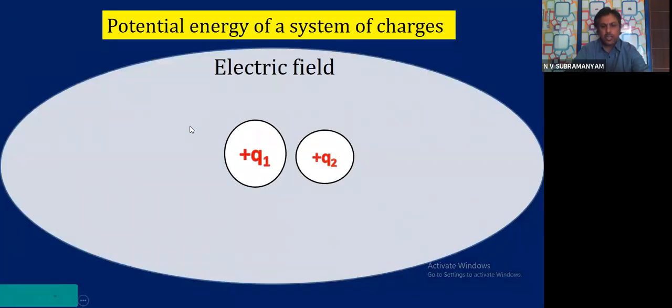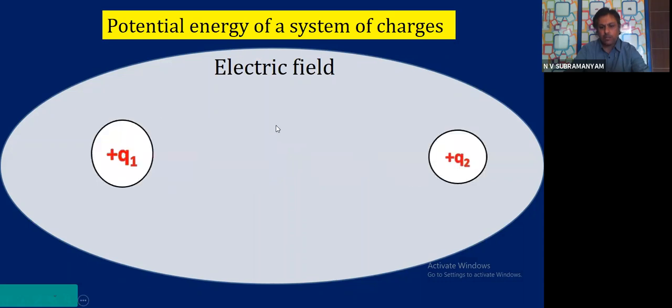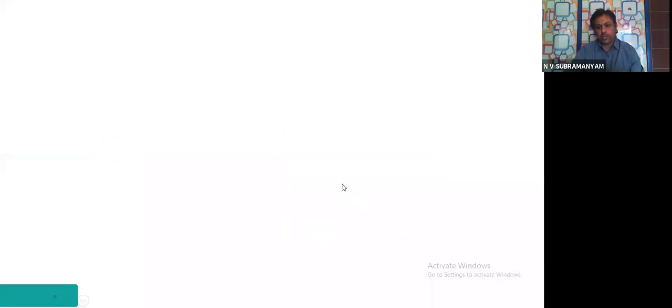So, they are running away, we saw. I'm just trying to explain something to you. All of you see, this is one charge plus Q1. This is another charge plus Q. The moment I am leaving them, they are running away from each other.